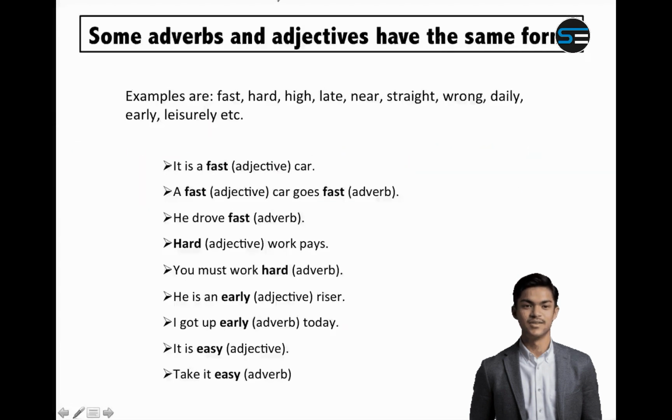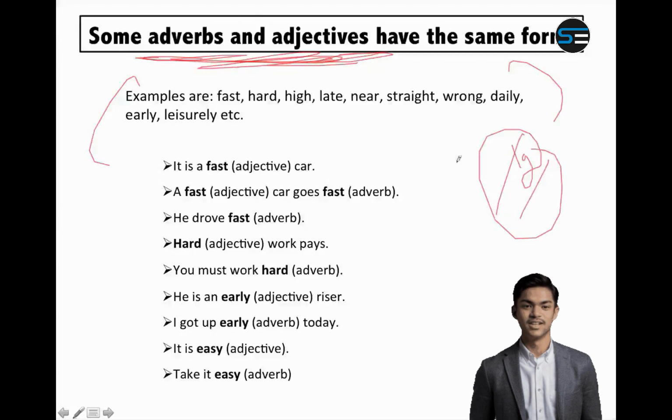Now there are some adjectives and adverbs which are the same. They can be used as adjective also and adverb also. These words will not change, and these are very, very important in the exam, because the examiner knows that you are looking for ly to find an adverb, but these will remain the same. It doesn't matter if you use them as adjective or adverb. So these words are fast, hard, high, late, near, straight, wrong, daily, early, leisurely. These are all adjectives also and adverbs also.